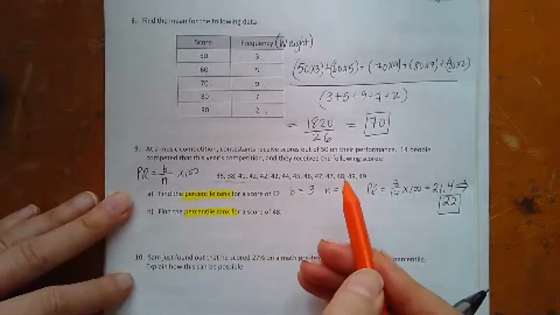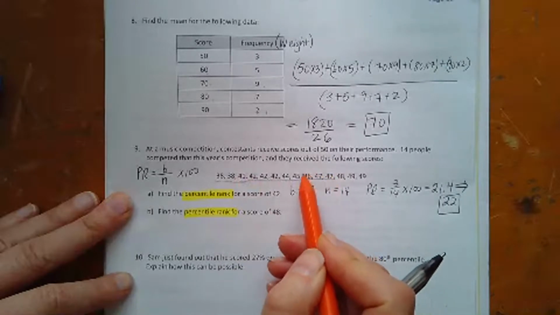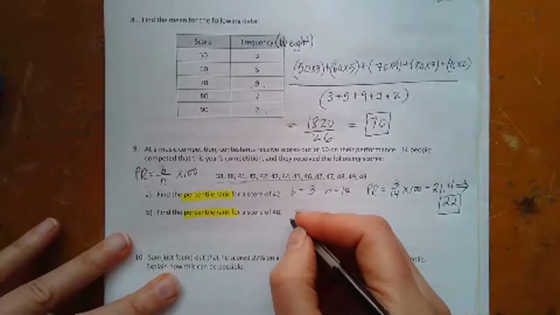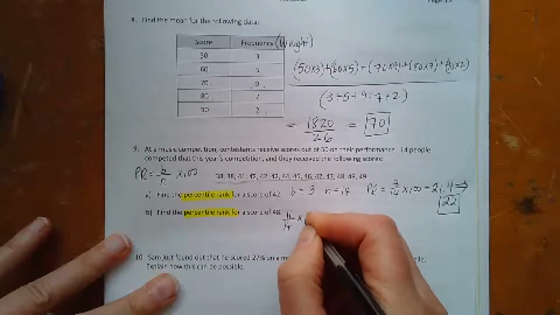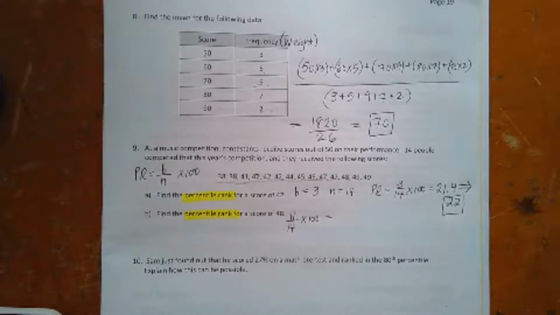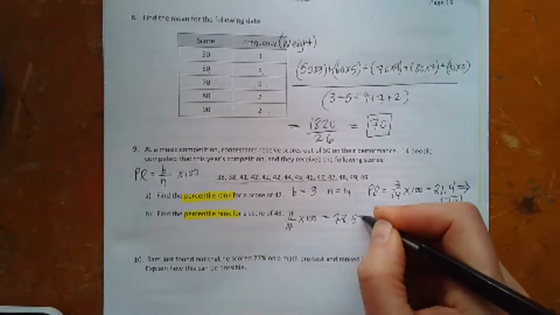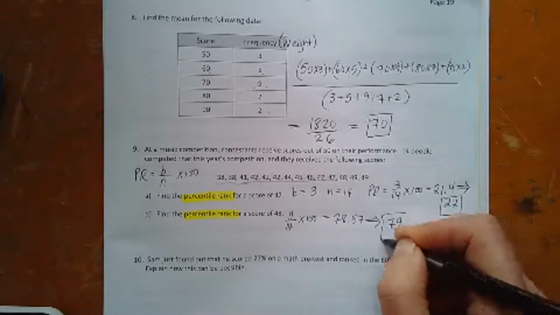Let's try a percentile rank of 48. Well, these are all the numbers below. So this time I have 1, 2, 3, 4, 5, 6, 7, 8, 9, 10, 11. So percentile rank equals 11 over 14. So I get 78.57. That immediately gets bumped up to 79.